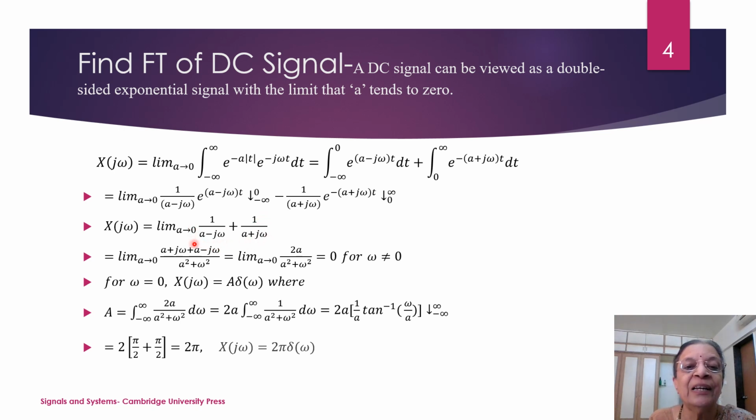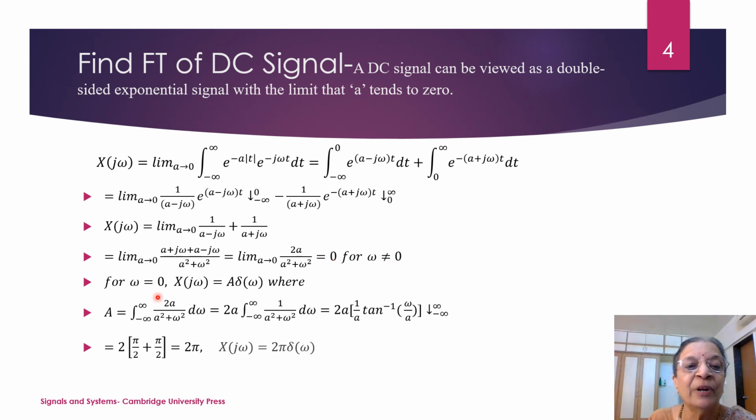When I take a tending to 0, you just simplify this and you get a single term as 2a upon a square plus omega square. When a tends to 0, this will be equal to 0 provided omega is not equal to 0, isn't it? Because if omega is equal to 0, it will be 0 upon 0 and it will go undefined. So for all omegas not equal to 0, it is equal to 0.